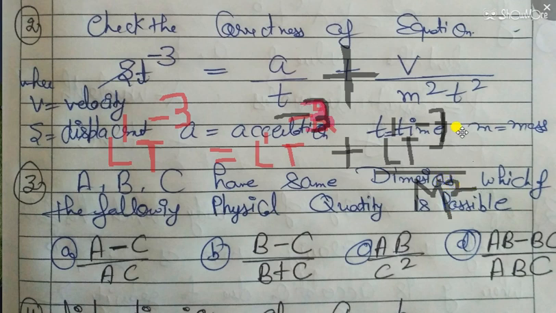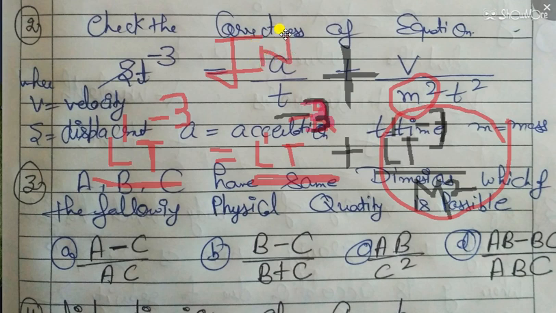All the equation can be true if m square is not present. So m square is present, this has the same dimensions, and this has also the same dimensions, but this physical quantity does not have the same dimensions.